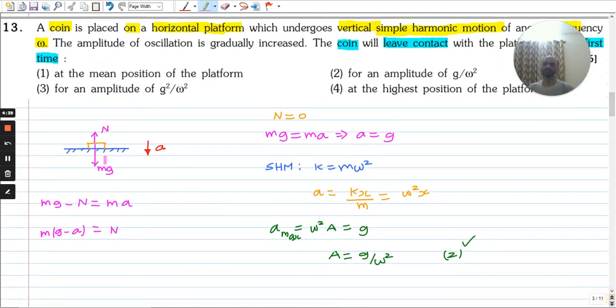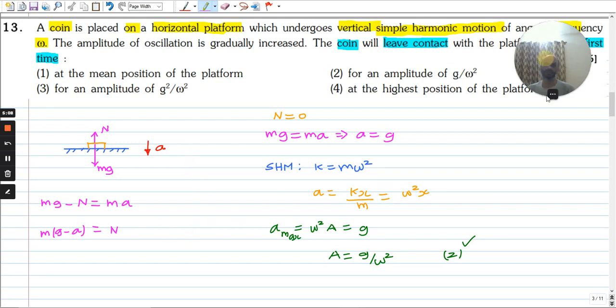You can pause and attempt this question. Here is the solution. So the coin is on the platform. The forces acting on the coin are the weight mg, which does not change, and the normal reaction of the platform, which will keep changing, and the acceleration of the platform is also changing. This is simple harmonic motion. So in simple harmonic motion, the acceleration is maximum at the farthest position from the mean position. At the mean position, the acceleration is 0.